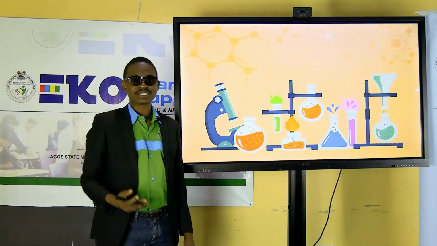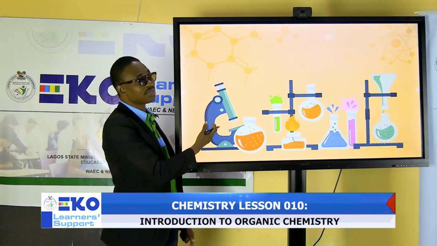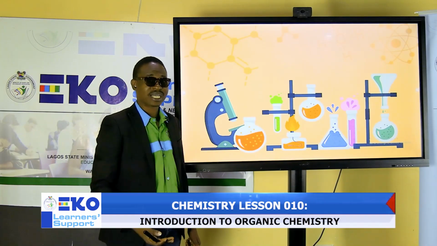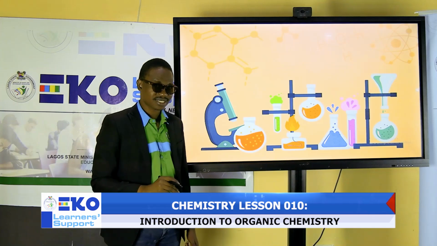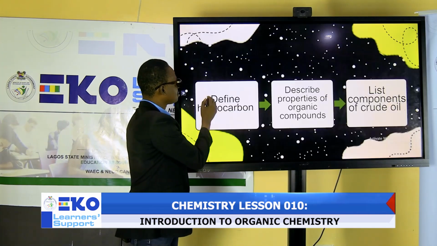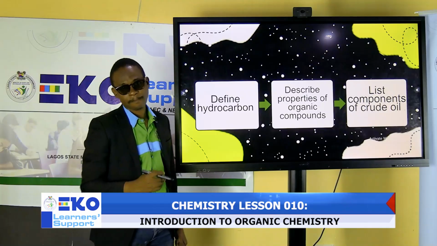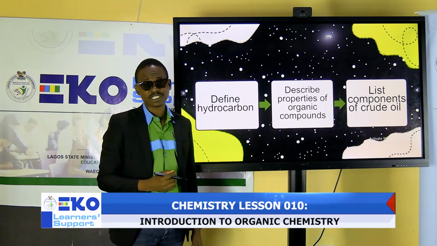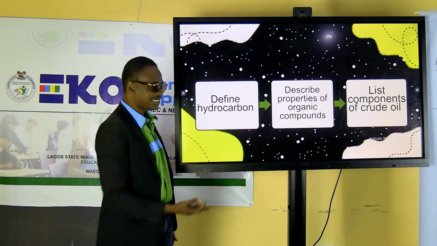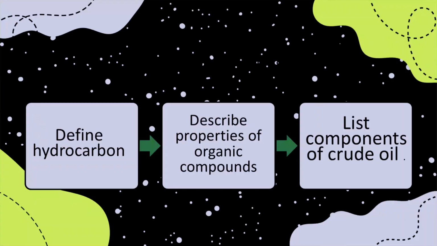What are we going to be discussing today? Don't mind my screen. This is just to show you that you are in a chemistry ward. Let's go together. Our objectives for this particular class will be: 1. Define hydrocarbon. 2.